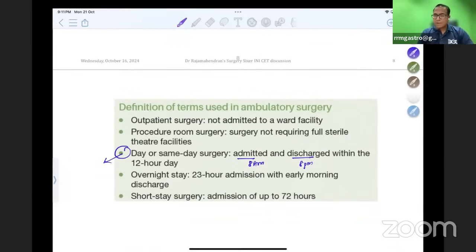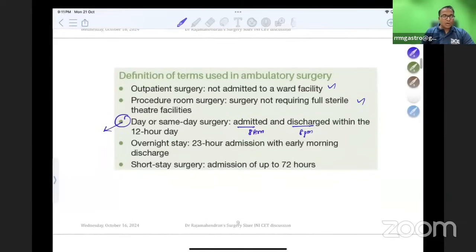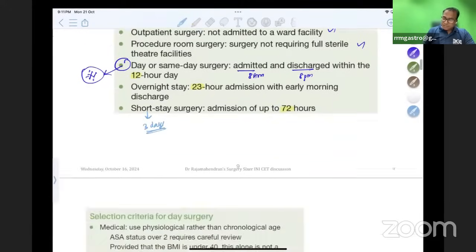So let us see the types of ambulatory surgery. Ambulatory surgery means surgery done and the patient mobilized fast. Outpatient surgery means not admitted in the ward. Surgery not requiring full theater facilities, with sterile facilities, is called procedure room surgery. And this is the question on day care surgery. So which is done in 12 hours. Overnight surgery is 23 hours. He comes in the morning at 8 a.m. and tomorrow at 7 a.m. he gets discharged. Short stay surgery is 3 days. Overnight is 1 day. Half day is day case.